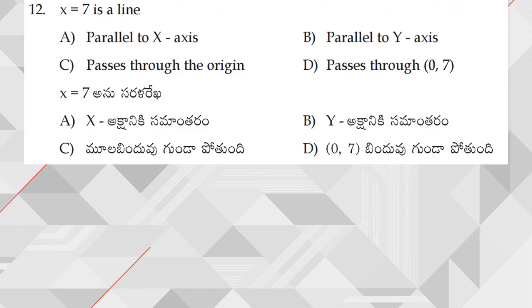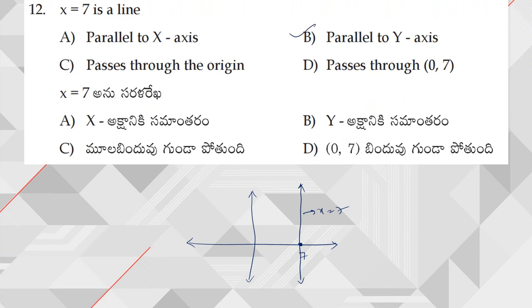Next, question number 12. So x is equal to 7 is a line. Now whenever you get these types of questions, you need to recall the coordinate system. So x is equal to 7 means you will be having the point here. Now x is equal to 7 is nothing but a line parallel to the y axis. So clearly, this is the line x is equal to 7.